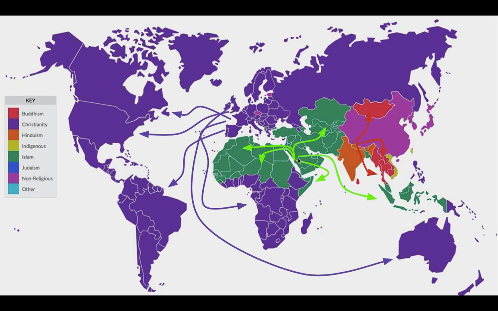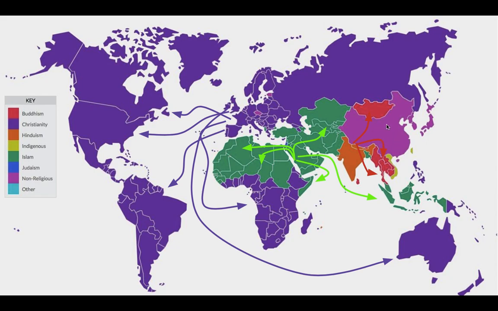And in green, we see countries that are mostly Muslim. And in orange, we see countries that are mostly Hindu, with India being the largest one by far. And you can see that it's the countries surrounding India that are also predominantly Hindu. And then in red, Buddhist.